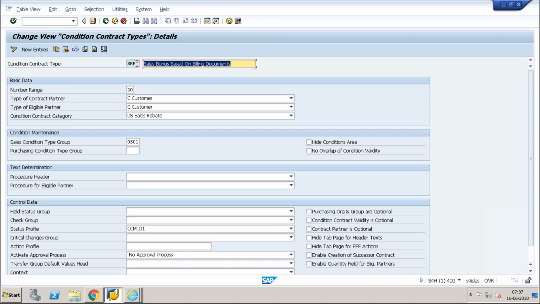Here I can enter a 4-character value, and this is its description. That means it talks about sales bonus based on my billing documents. We can create a condition contract specific to a module, like the MM flow or SD flow. If not, we can create it for settlement for both.